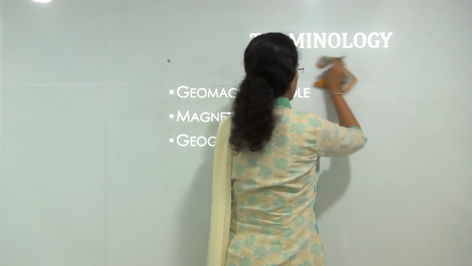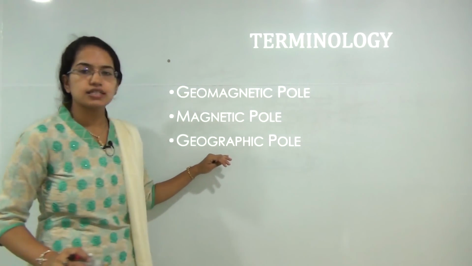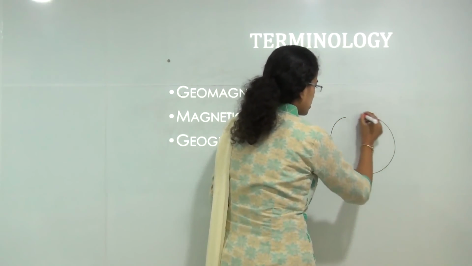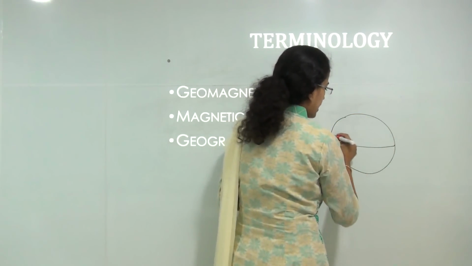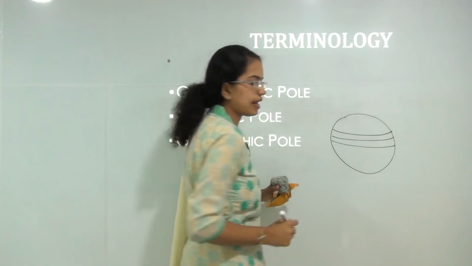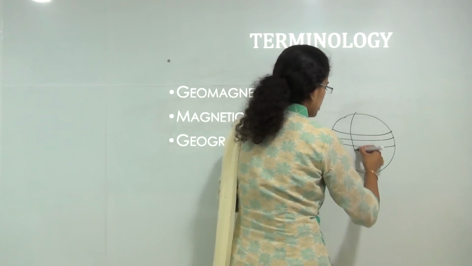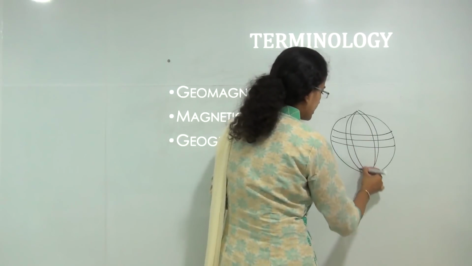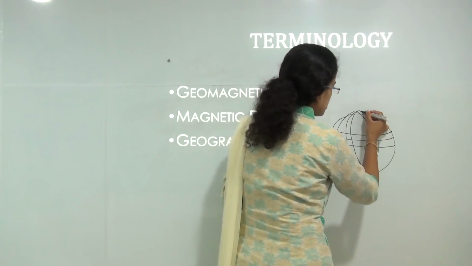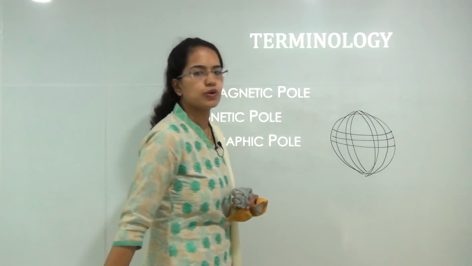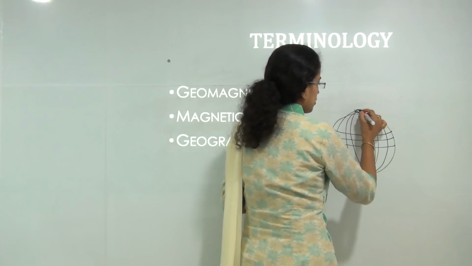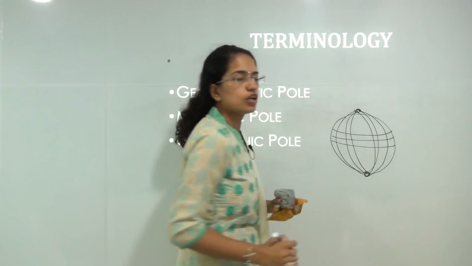We'll start with the very simple ones, the geographic poles. On the globe we have lines of latitude that run parallel and lines of longitude that converge around the North Pole and the South Pole. So the geographical North Pole and South Pole, in very simple terms, are the points of convergence of the longitudes.